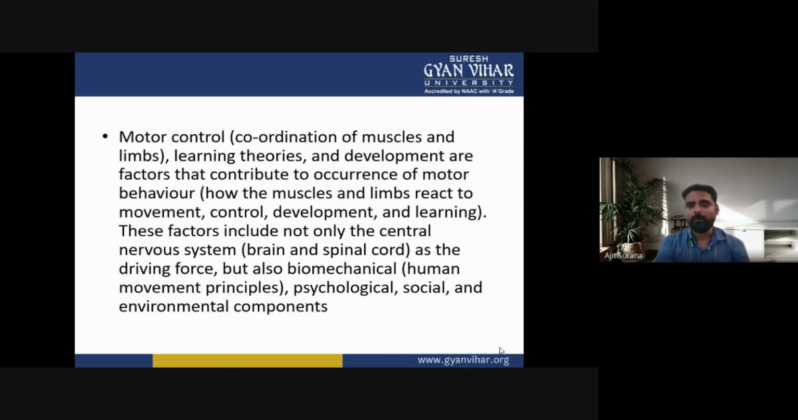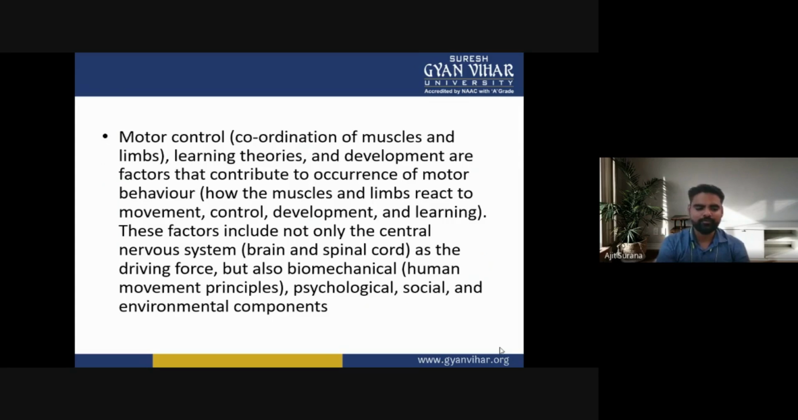Motor control, or coordination of the muscles and limbs. Learning theories and development are factors that contribute to the occurrence of motor behavior: how the muscles and limbs react to the movement, control, development, and learning. These factors include not only the central nervous system, brain and spinal cord, as the driving force, but also biomechanical factors like human movement principles, and psychological, social, and environmental components.